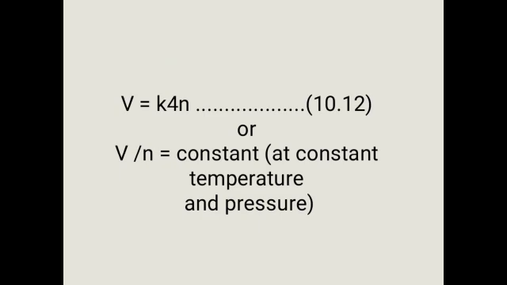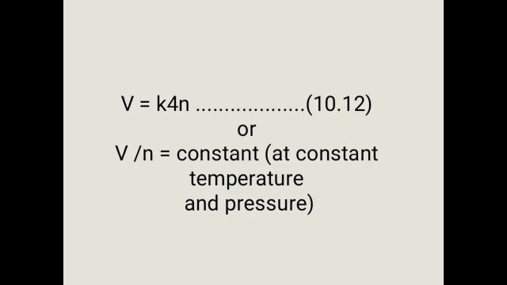So V is equal to K4 n. K4 means the proportionality constant or a gas constant. N is the number of moles or molecules. V is the volume of gas. So V is equal to K4 into n.